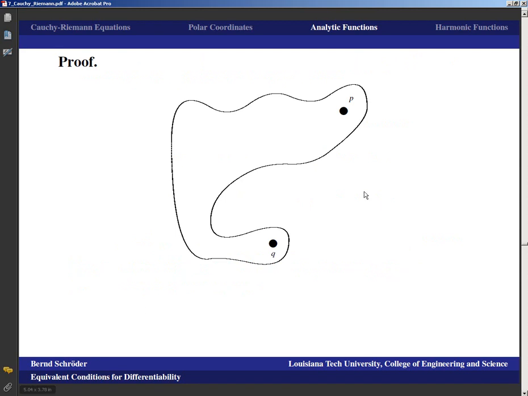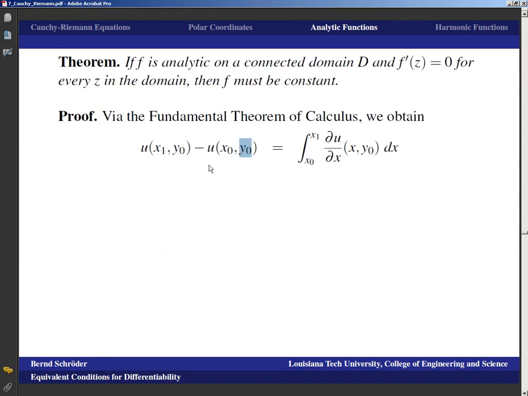Remember that it is differentiable, and so we know from the fundamental theorem of calculus that the value at x1 minus the value at x0 is the integral from x0 to x1 of the derivative, which in this case is the partial derivative du/dx of (x, y0), because that's the constantly held second component, against dx. And similarly, if we want to take a step in the vertical direction, from y0 to y1, and keep x0 constant, then we can apply the fundamental theorem of calculus in the second component and realize that the value